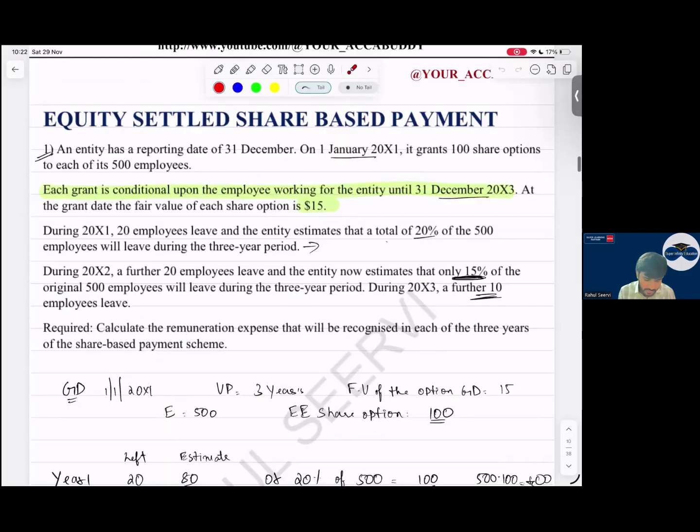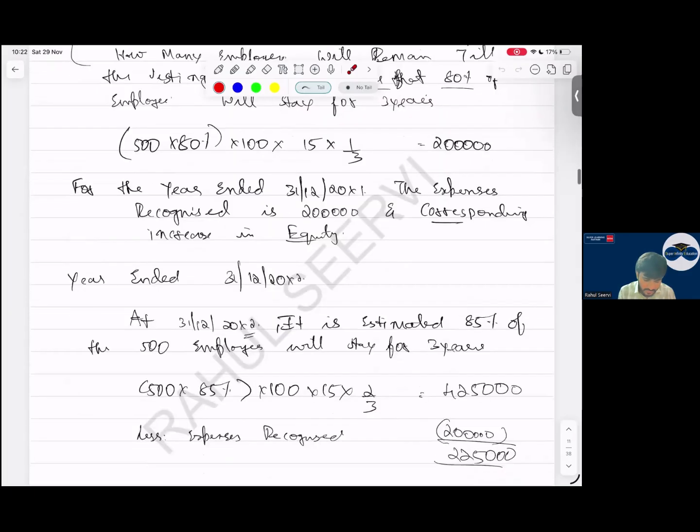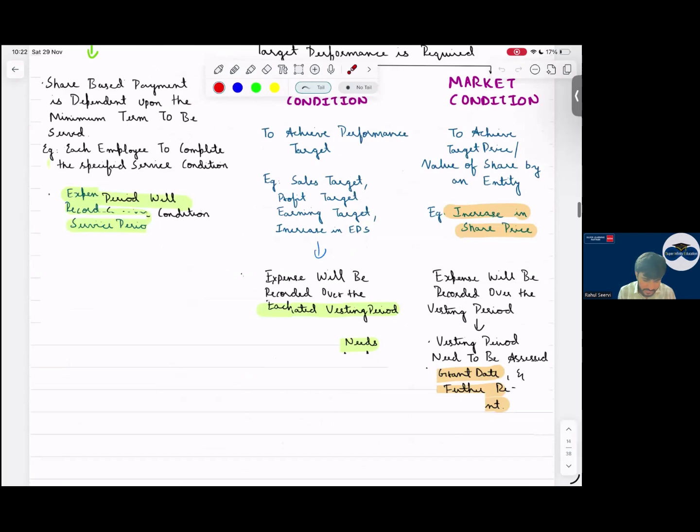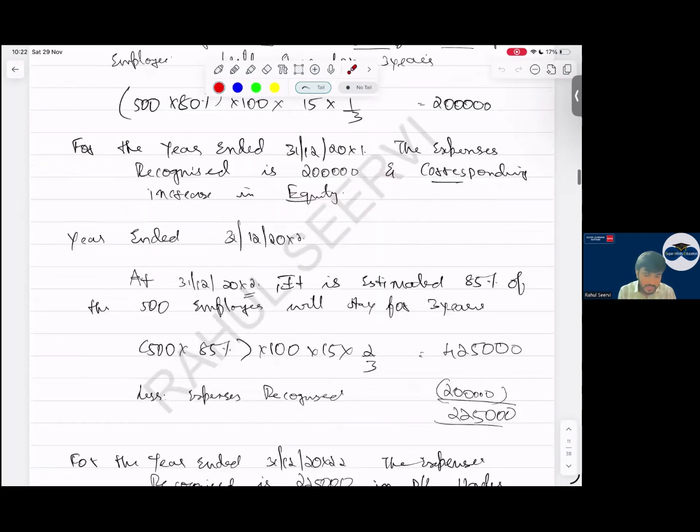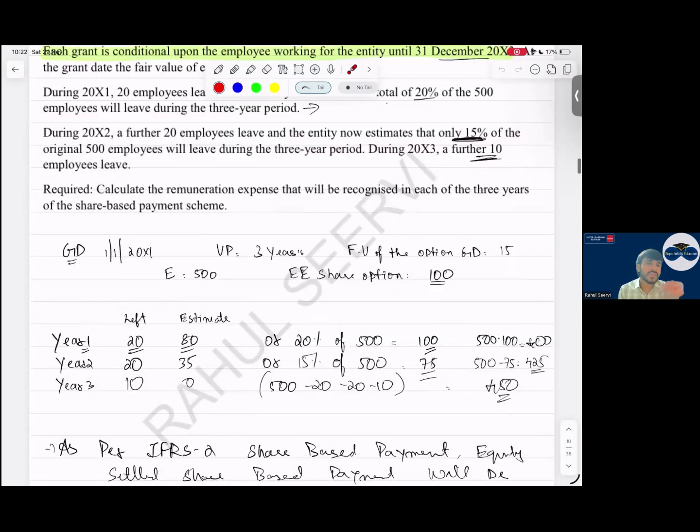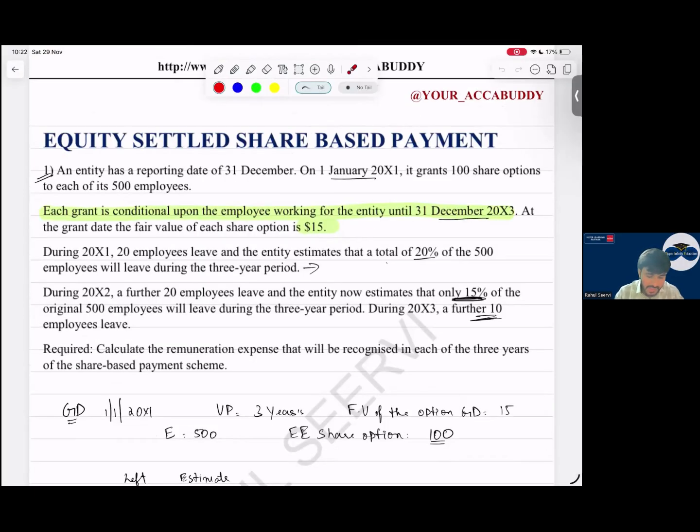Now this was a basic explanation. I will take one question. Do not worry about that. Let me take this question only and explain it. Equity settled share-based payments. An entity has a reporting date of 31st December. On 1st January 2000 it grants 100 options to each of its 500 employees.